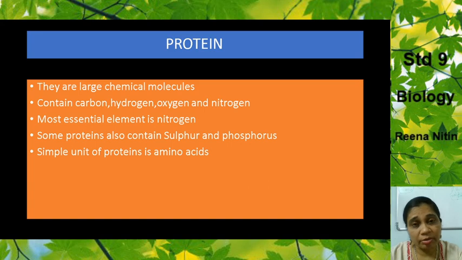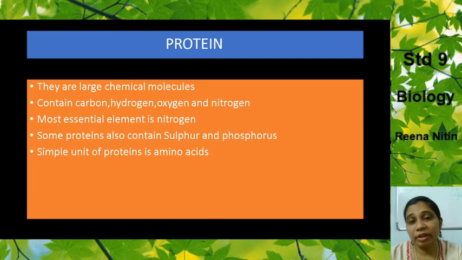Now we come to the next essential constituent, that is protein. Now what are proteins? They are very large chemical molecules. What do they contain? They contain carbon, hydrogen, oxygen, and one more component, that is nitrogen. Their most essential element is nitrogen. To build a protein in the body, even in the plant body, the plant requires nitrogen.